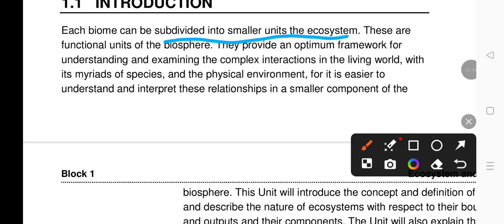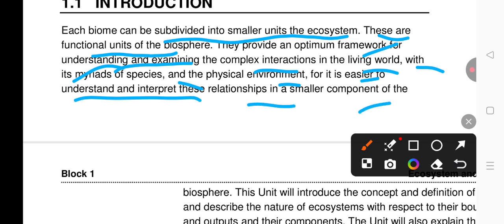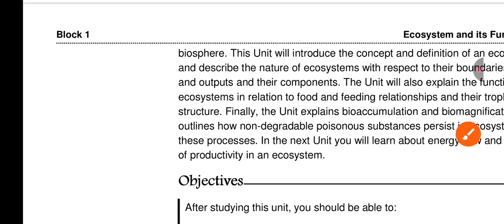They provide an optimum framework for understanding and examining the complex interaction of the living world with its species and the physical environment, for it is easier to understand and interpret these relations in a smaller component of the biosphere. Okay, the biosphere is the largest unit. It is composed of many ecosystems.